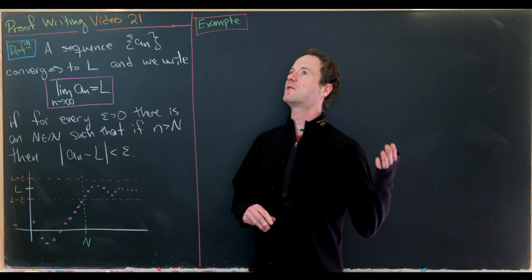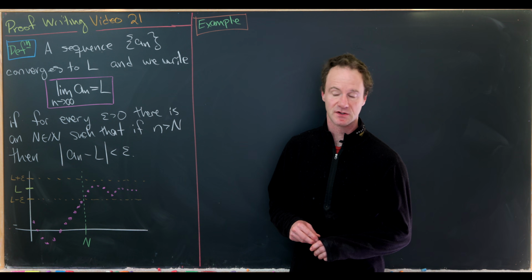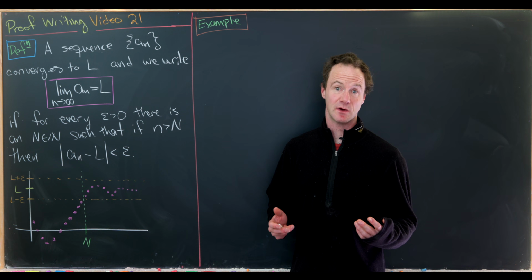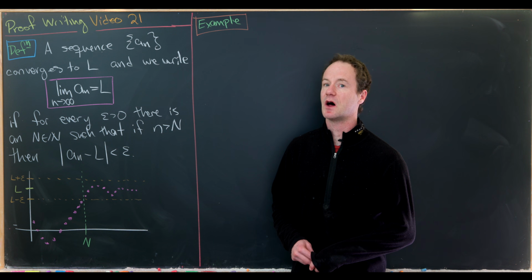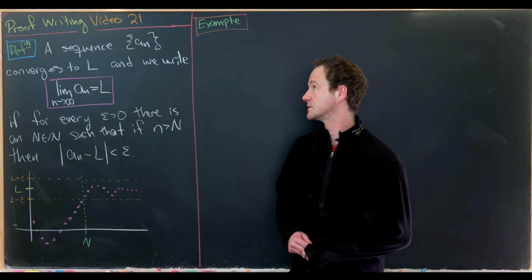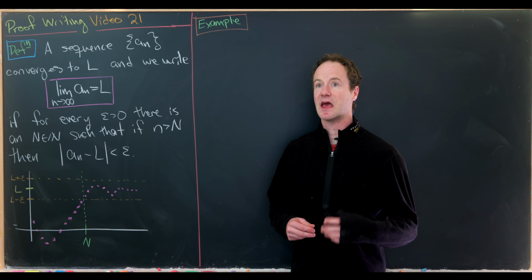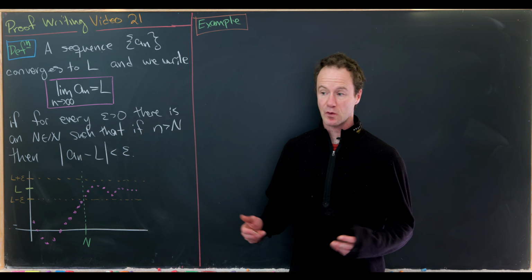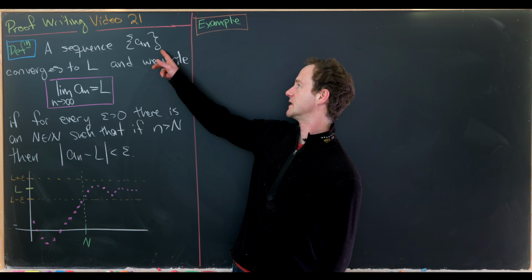Maybe before that even, we should just recall that a sequence is a list of numbers. So like 1, 3, 5, 7, 9, that's a sequence. And that's the list of all odd numbers, so that would be the sequence of all odd natural numbers. But we generally write sequences with indices, like A1, A2, A3, A4, A5, and so on and so forth. And then we package all that up into the following notation.